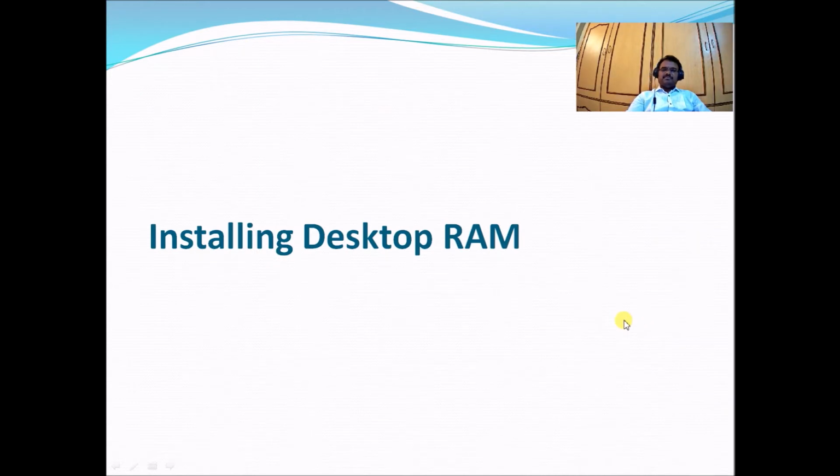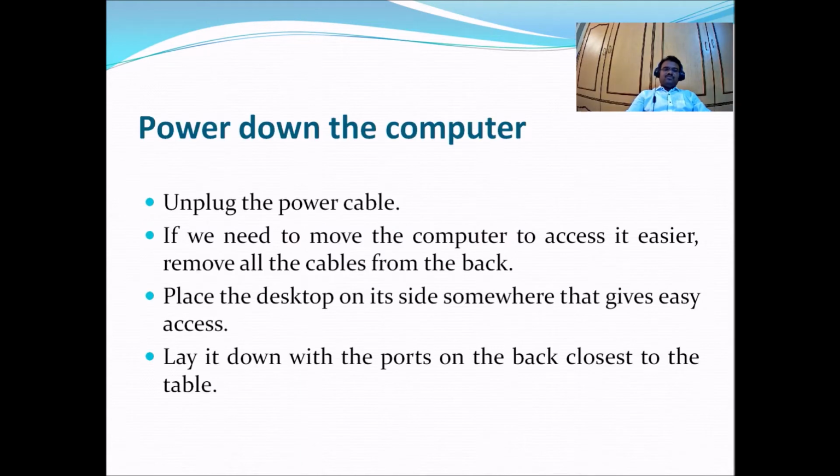Now, installing desktop RAM, nothing but upgrading the desktop RAM. What are the steps to upgrade the desktop RAM? We will see next. First, we have to power down the computer. In sequence, we have seen how much RAM is already installed in our system, and next how much RAM our system can further support.